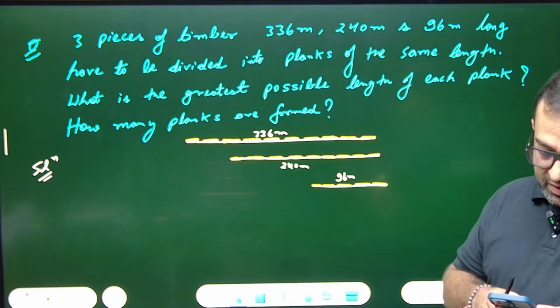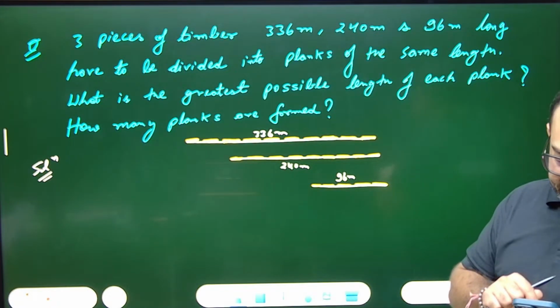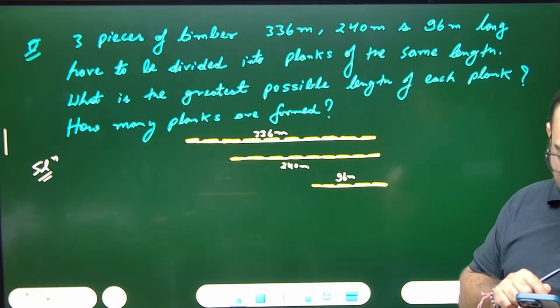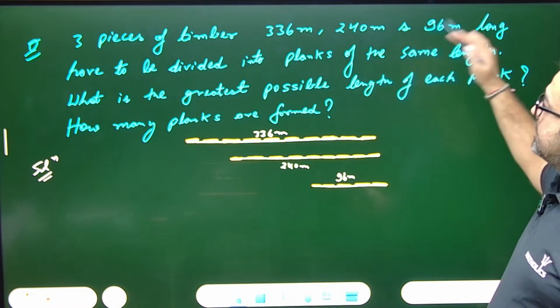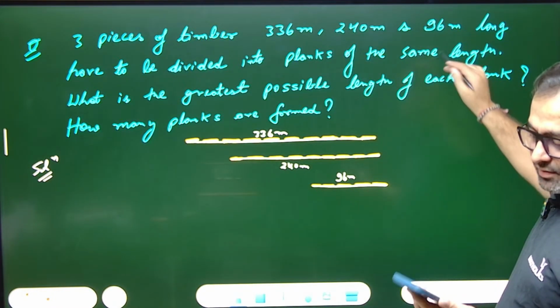Anyone? Read the question 3-4 times, then only you will be able to solve. I am reading it again. Three pieces of timber, 336 meter, 240 meter, and 96 meter.